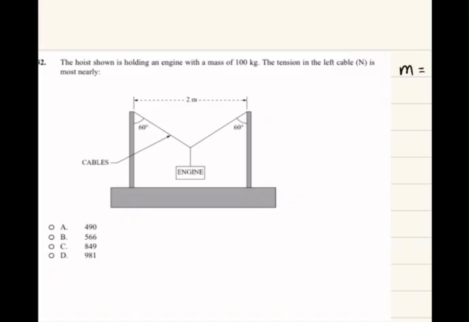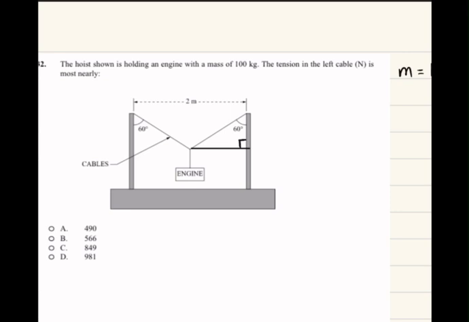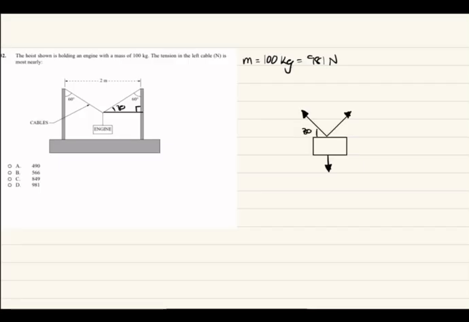Another thing to notice is this angle over here is 60 degrees. But if we complete this and make that a triangle, we know that's 90 degrees, and the internal angles in the triangle all add to 180, so that angle is 30 degrees, 30 degrees, 30 degrees.